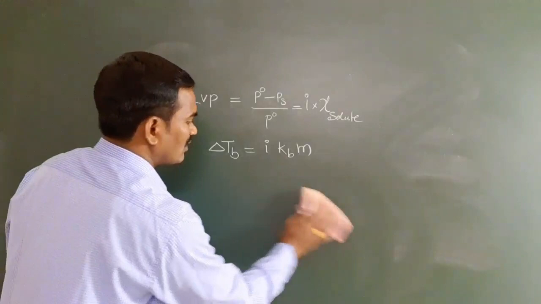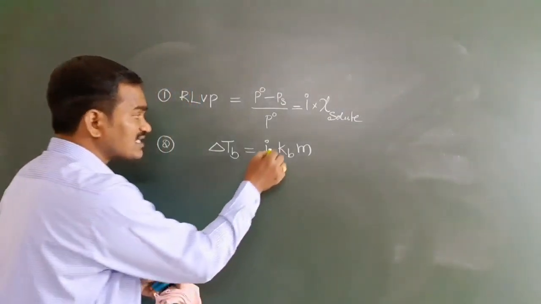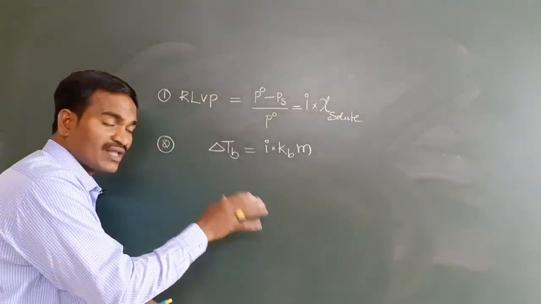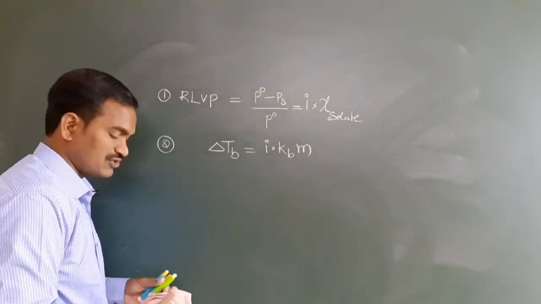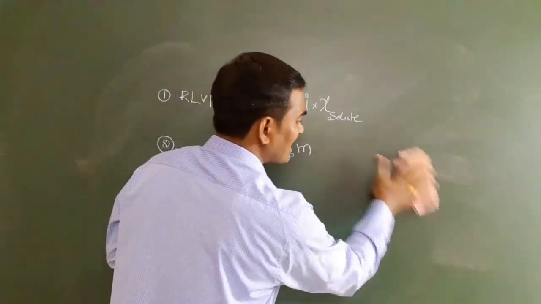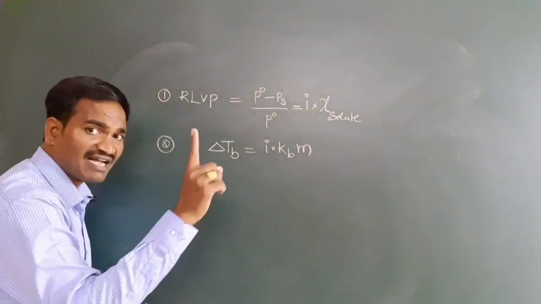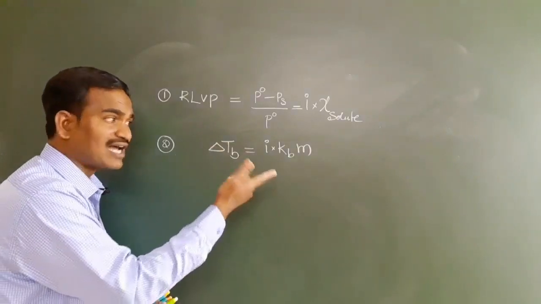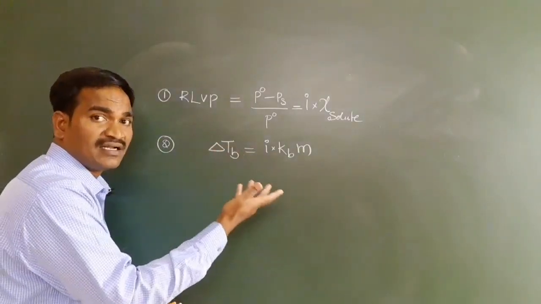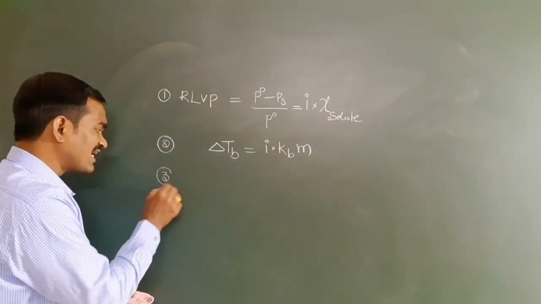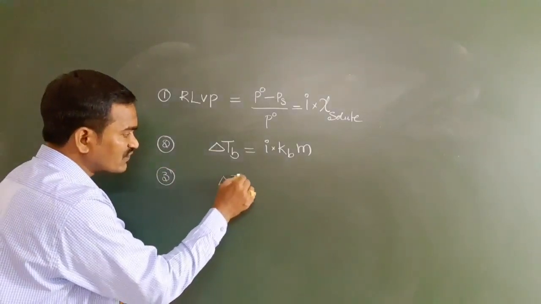Here see, this i should be multiplied. I should be used. Why? Those are abnormal solutions. For normal solutions, what is the i value? In normal solutions, the i value is 1. Whenever it is abnormal, then only i will be used. Okay, so now you can take the next one, delta Tf.